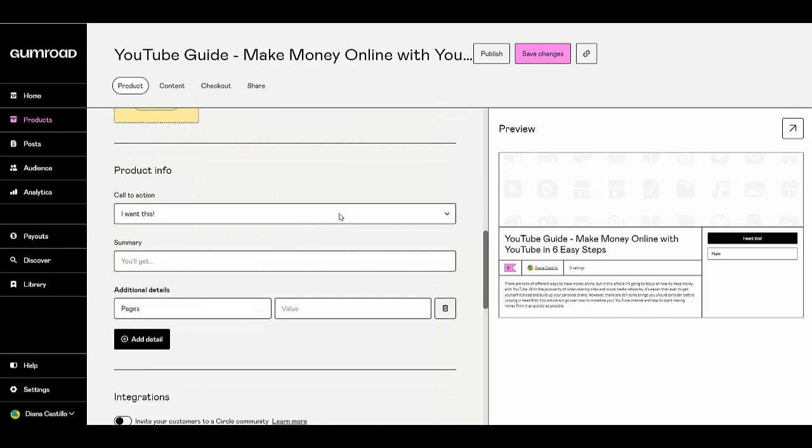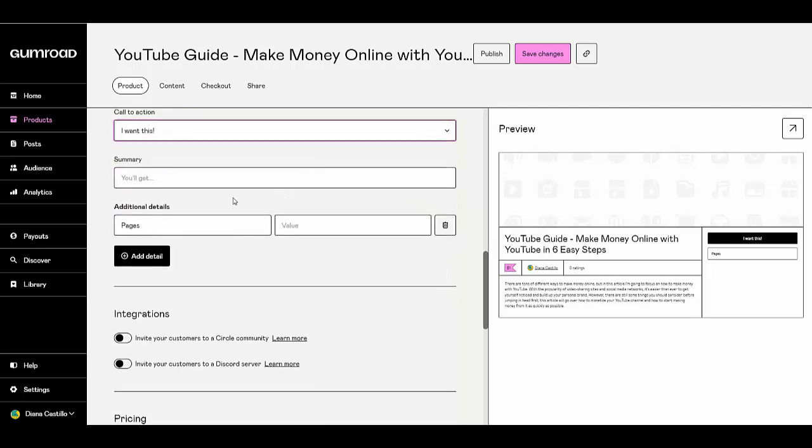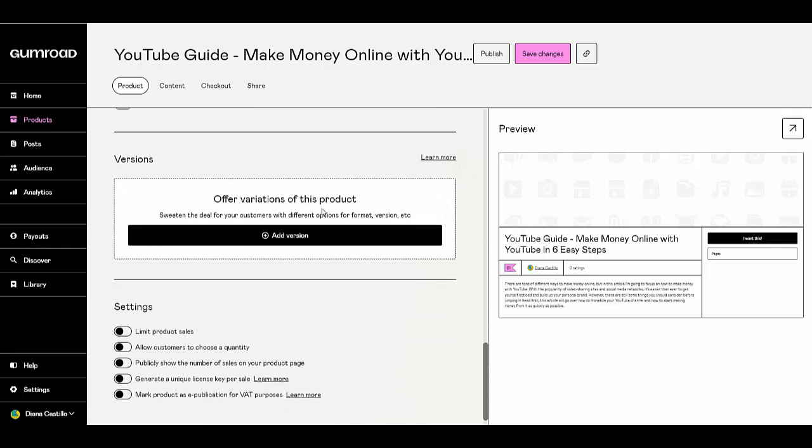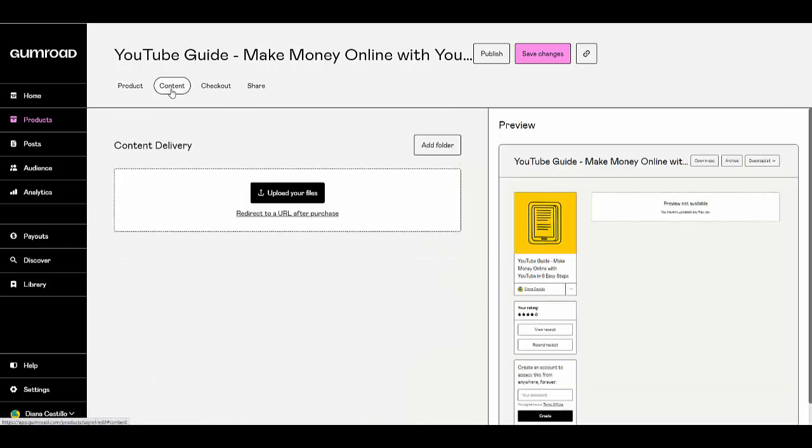The call to action for my product can be Buy this or I want this. I'm going to go with I want this. I can actually add more prices, but I'm really going to leave it as it is. If you have a cover image, you can put it here for the actual ebook. This is how it's going to look. Here you're also going to have your checkout.